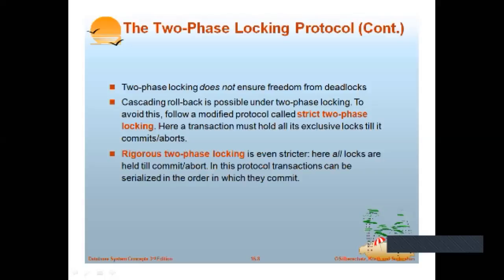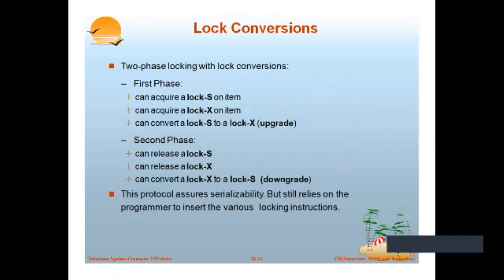Previously we were saying you perform all the locking and after the lock point you unlock everything. Here it says that until the transaction either commits or aborts, you have to keep that locking. After doing the commit, then you unlock. That is nothing but rigorous 2PL locking.